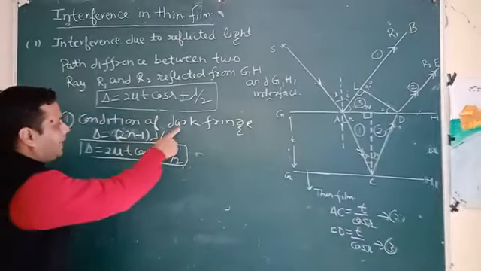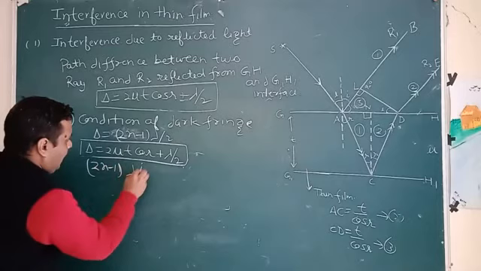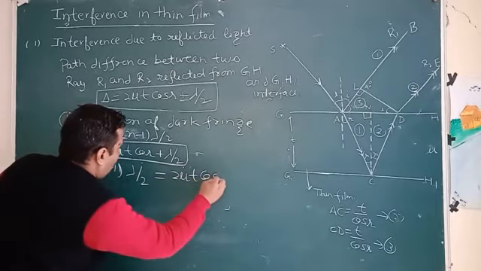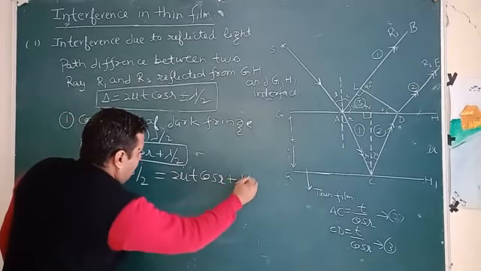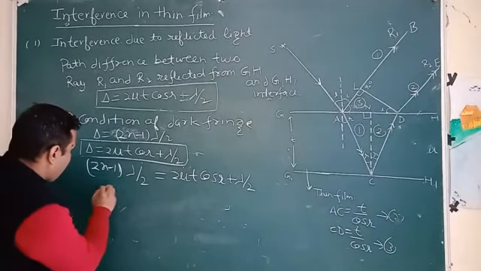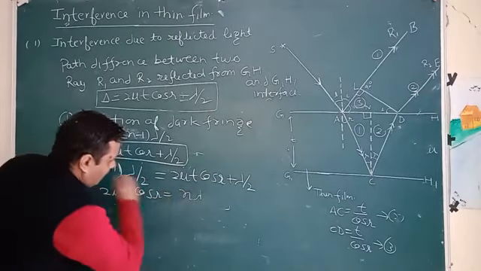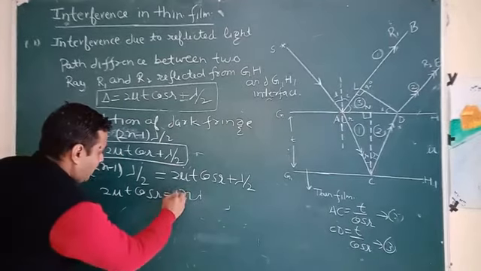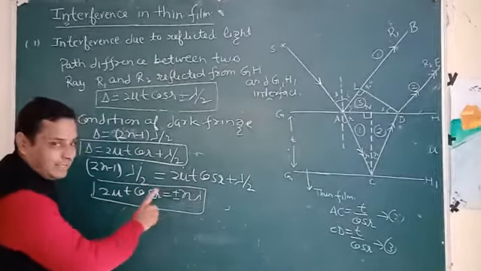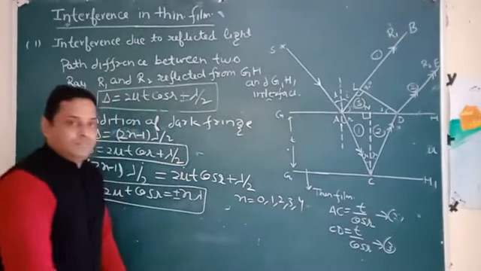Now our delta in case of a dark fringe is (2n minus 1) lambda by 2, which is equal to 2 mu t cos r plus lambda by 2. So here 2 mu t cos r is equal to n lambda. If we generalize it, it is plus minus n lambda, and n is 0, 1, 2, 3 and 4.